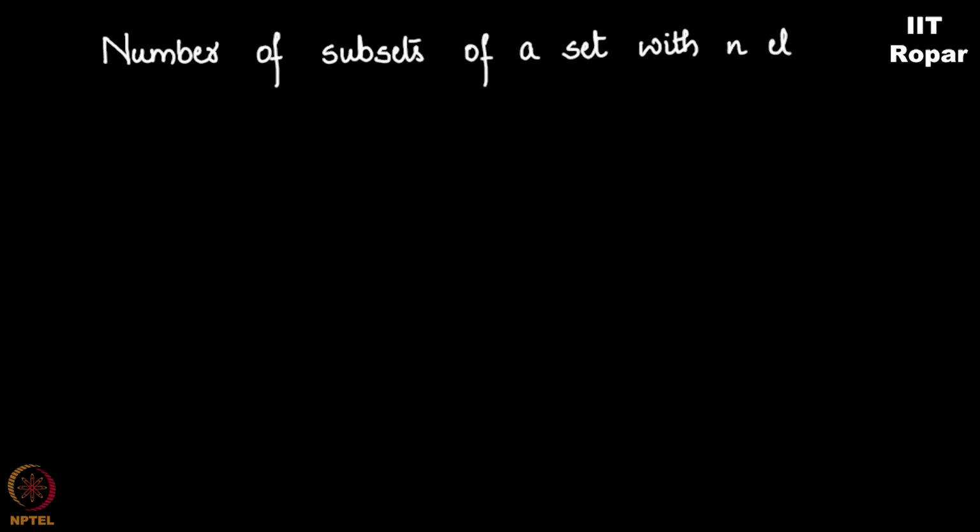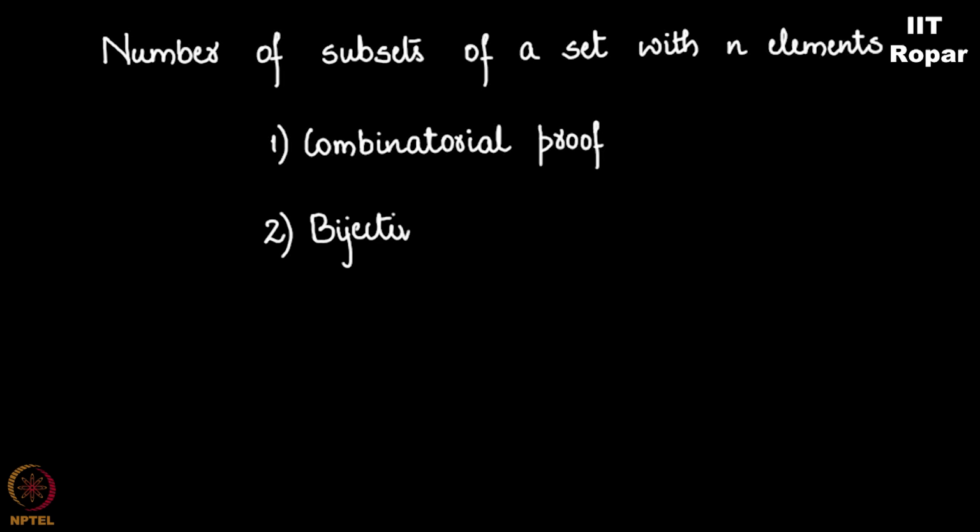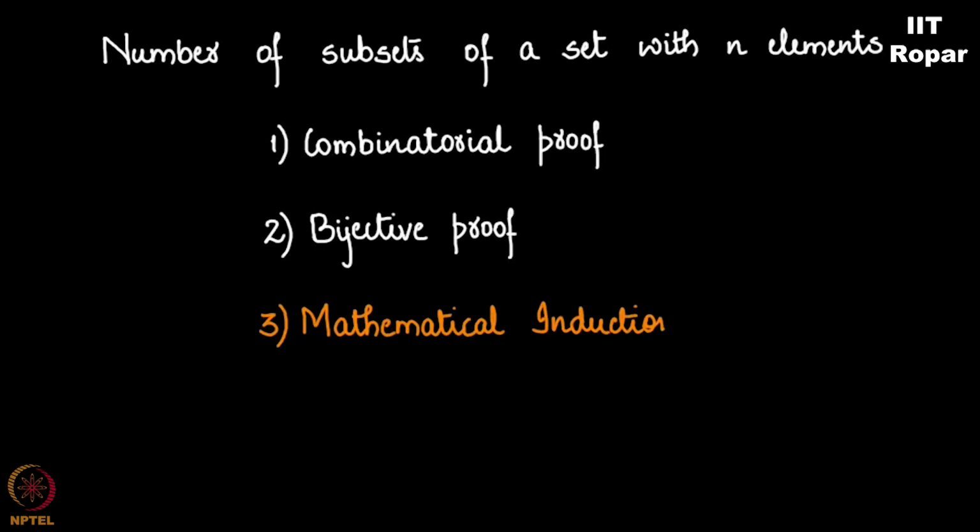We have been seeing the proof of the number of subsets of a set of n elements from week 1. We gave first a combinatorial proof for it using the binomial theorem, and then we moved on to show a bijection using 3-digit binary numbers to all possible subsets. Well, now we'll move ahead and give a mathematical induction proof for showing that all possible subsets of a set of n elements are 2 to the n in number.